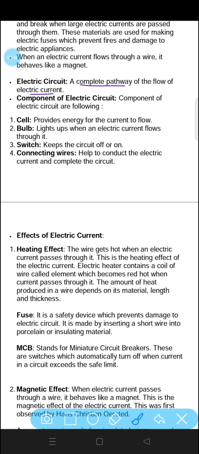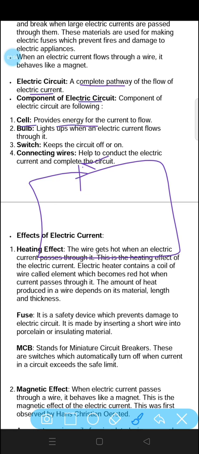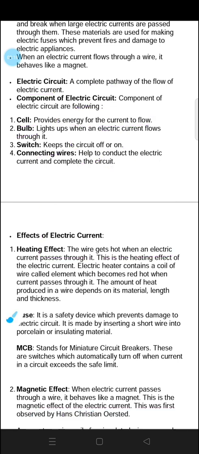An electric circuit is a complete pathway of flow of electric current. If electric current is flowing from the starting to the end point, then we can say it is a complete circuit or electric circuit. The components of electric circuits are: cell, which provides energy to the current to flow. Bulb lights up when an electric current flows through it. Switch keeps the circuit off or on. Connecting wires help to conduct the electric current and complete the circuit. So these all are the requirements of electric circuits.